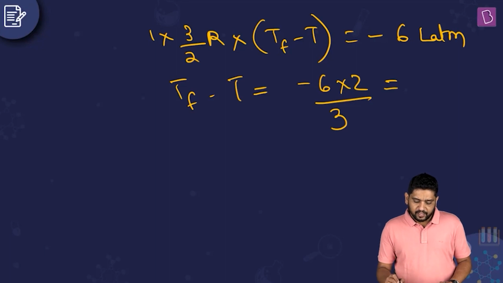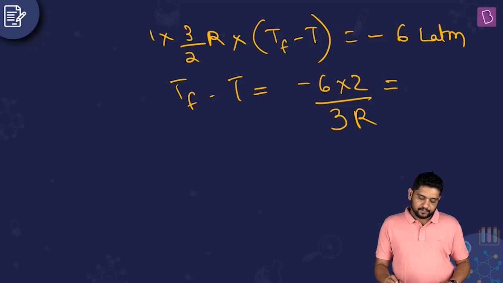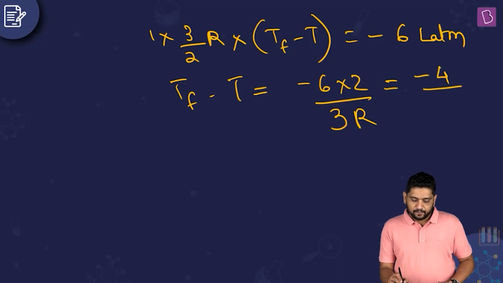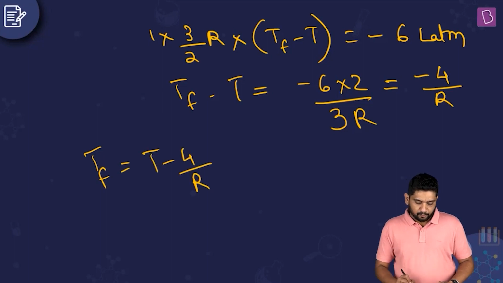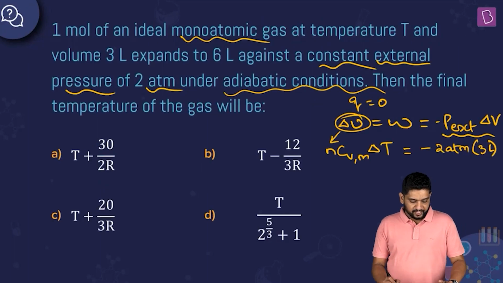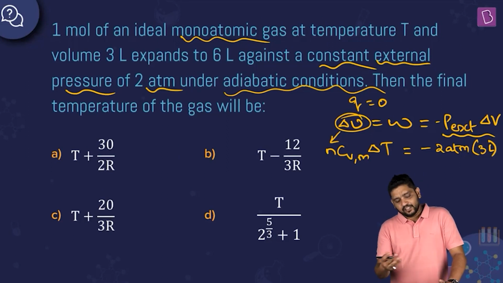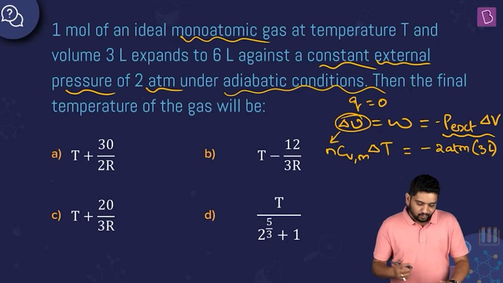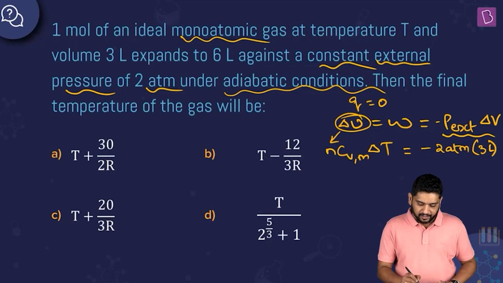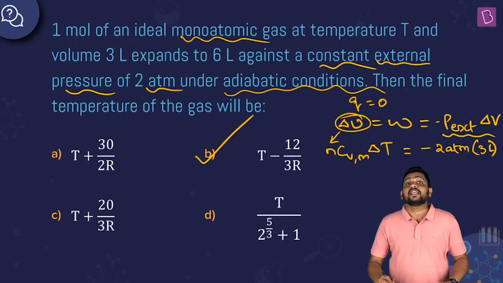So how much is this? The R is also there. So I'm going to get 12 by 3R, 4 by R, right? So minus 4 by R. So T final will be equal to T minus 4 by R is what we are getting, right? Yeah, 12 by 3R is 4 by R only, right? So what we are getting is T minus 12 by 3R or T minus 4 by R, which is option B.